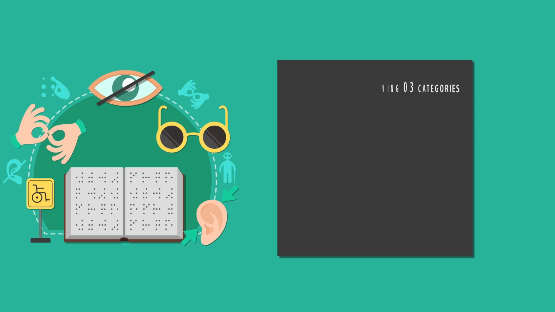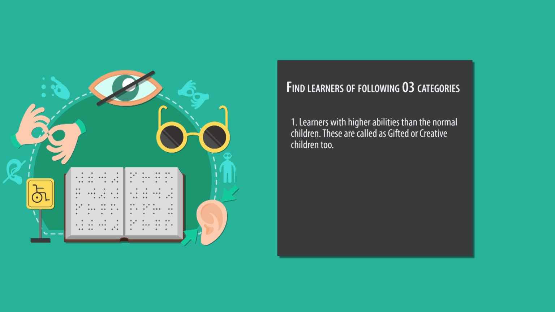And the related term with differently able learner is also learner with disabilities. Thus, we find learners of three categories. First, the learners with higher abilities than the normal children. These are called gifted or creative children too. Second, we have normal children.